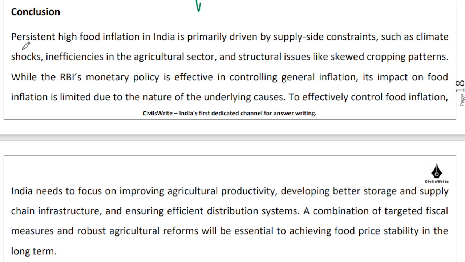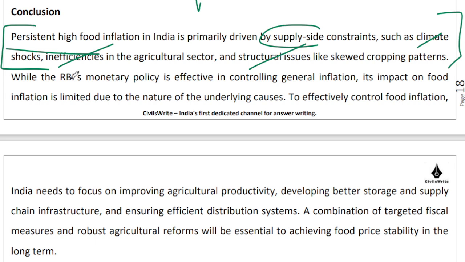See, persistent high food inflation in India is a supply side problem, right? And going ahead with climate shocks, and looking at the inefficiencies of our sector and the structural issues in a skewed cropping pattern, this problem is not going to go away, right? This problem is not going to go away. We will have to attack this problem in a multidimensional manner.